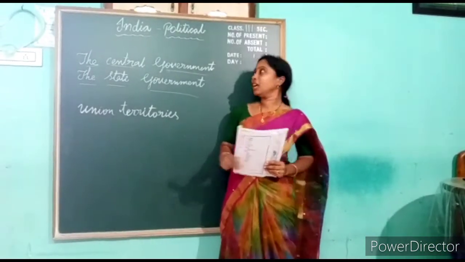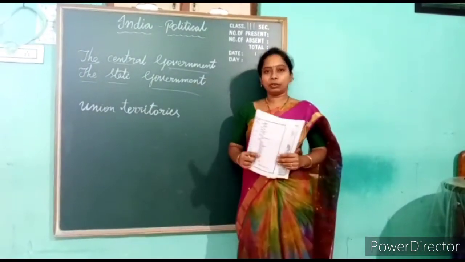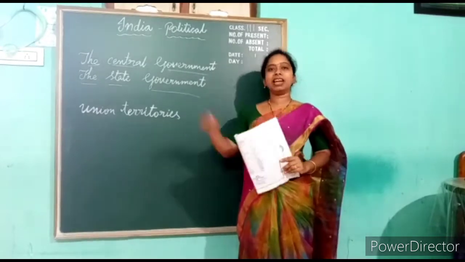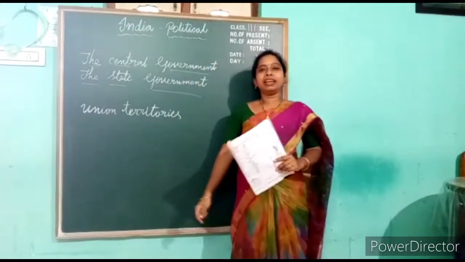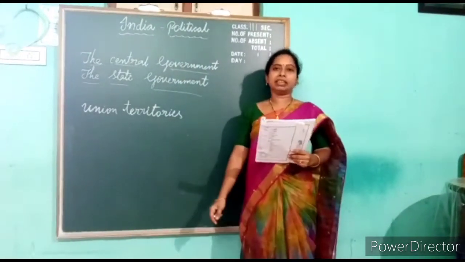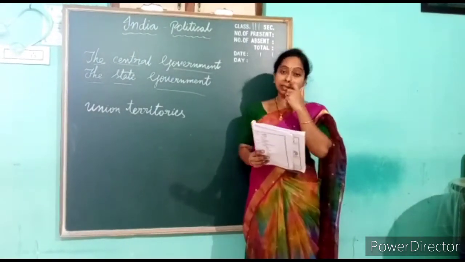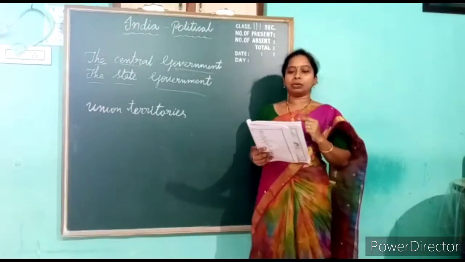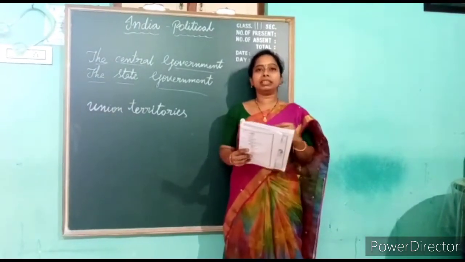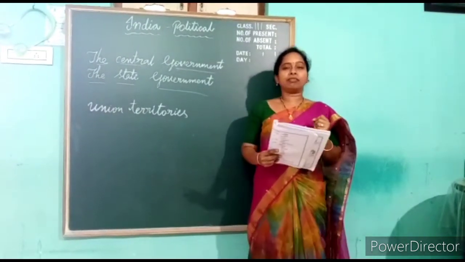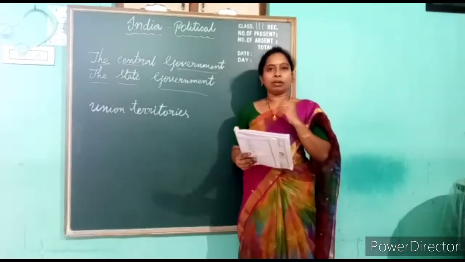Let us learn about India political, the social fourth lesson. What is the lesson, children? India political. India is the most populated country in the world. It has a population of more than 100 crores. So the people of the country have to be looked after and protected by the government.